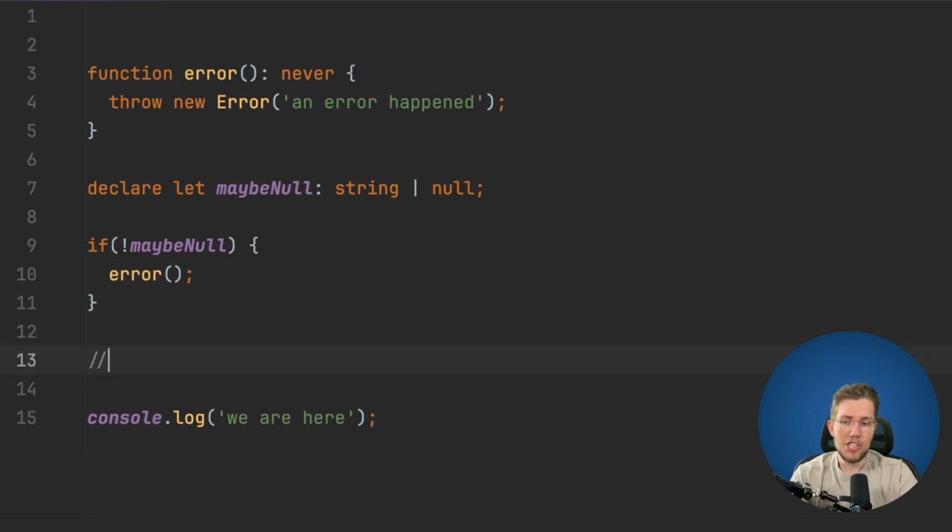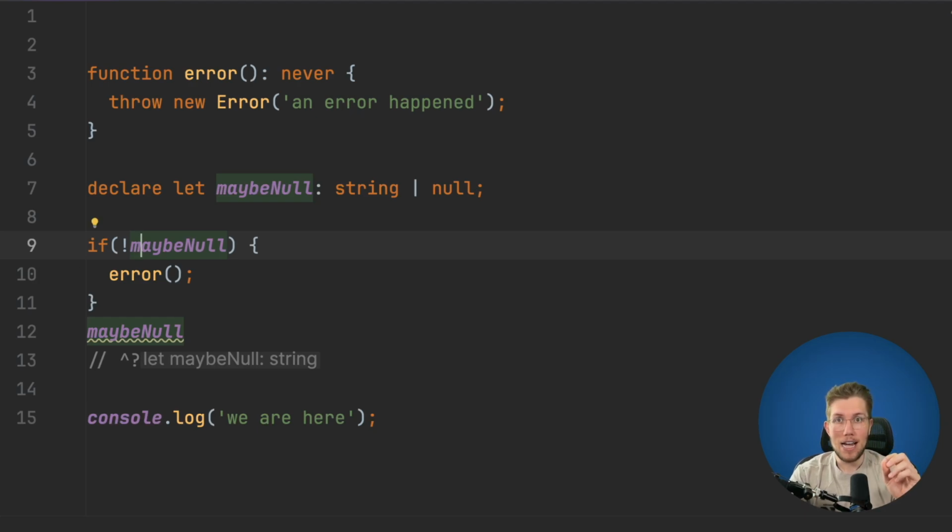And now let's check what the type of this maybeNull is after this check. We can see now it's string, and it's not string or null, because TypeScript is so clever about figuring out these types. So let's figure out what happens here exactly.